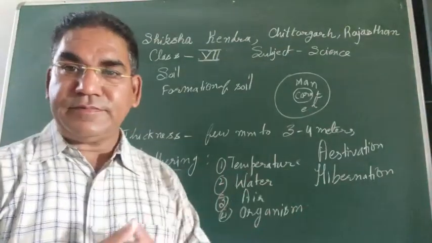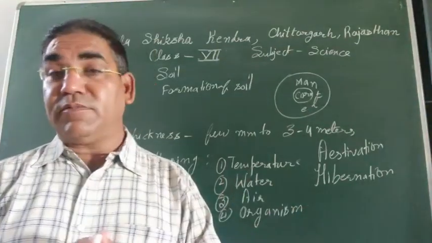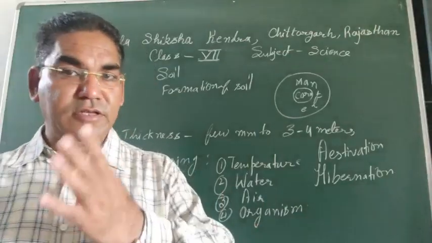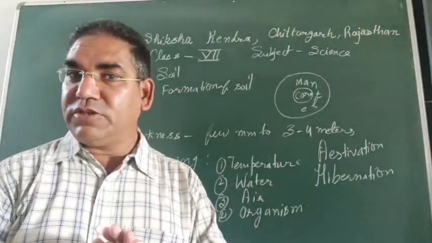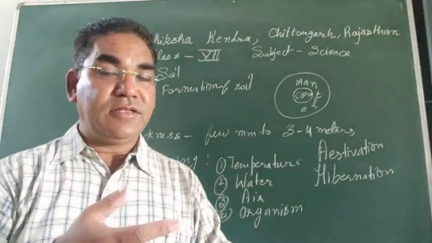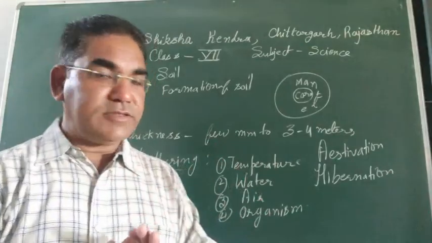Now air, sometimes air becomes so strong that the rock particles are displaced from their actual position, and it causes the breaking down of the rock particles.